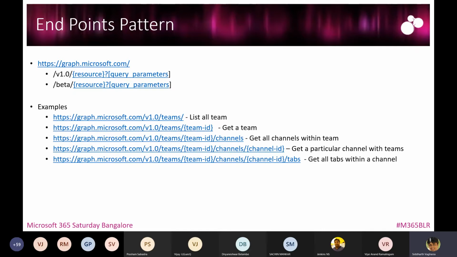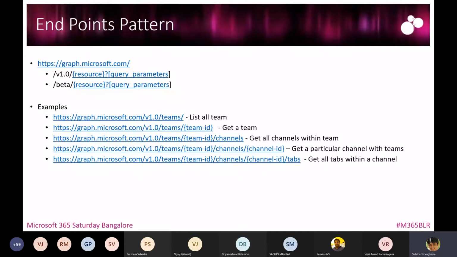Okay, so as we say this is teams, it will list down all the teams, right? If it is an application permission use, which we will be talking about, it will get all the teams within your M365 tenant. What if you wanted to get a particular team? This is the pattern which is followed. Once the URL ends with slash teams, the next parameter you pass is the team ID, and it will give you the information about that particular team.